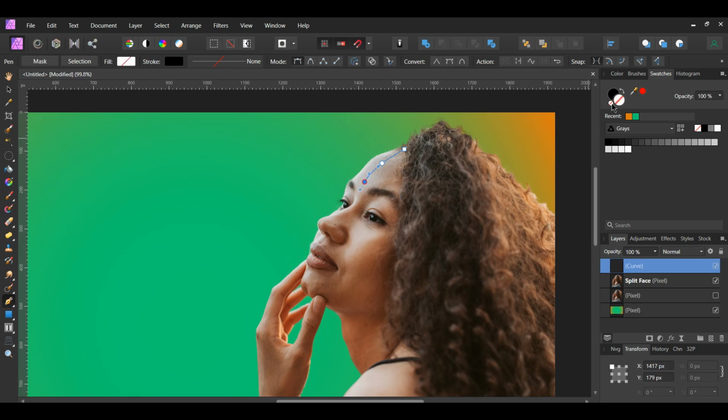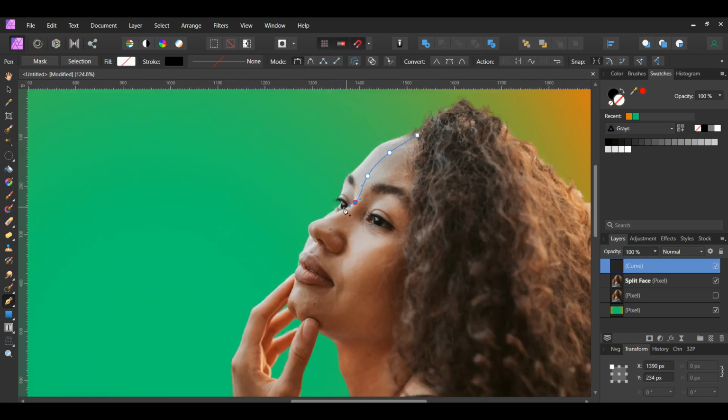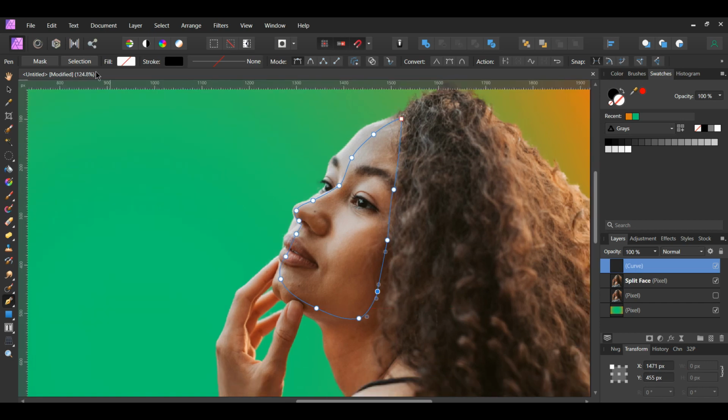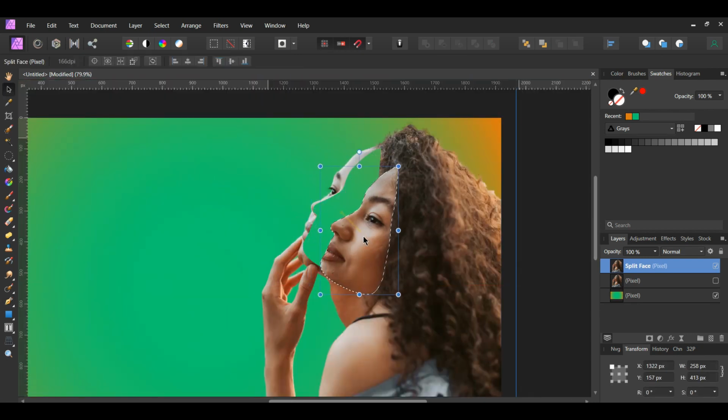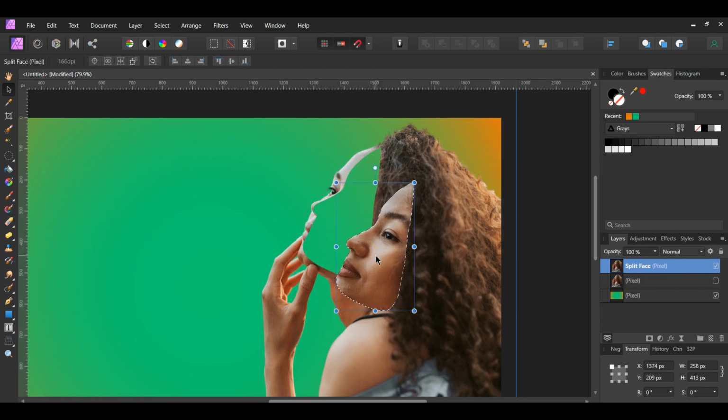In the Swatches panel, turn the Fill color off. Press and hold the Control key to switch between the Pen tool and the Node tool if you need to make adjustments to the nodes. Once you've selected half of the girl's face, go to the Context toolbar and click Selection. Next, grab the Move tool. Hold Shift and drag the selection of the face diagonally down. Press Ctrl and J to duplicate the selection onto a new layer. Then press Ctrl and D to deselect the selection.